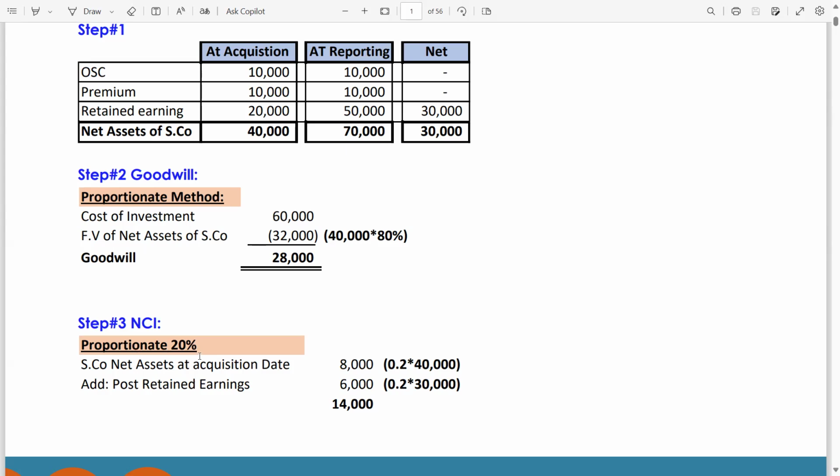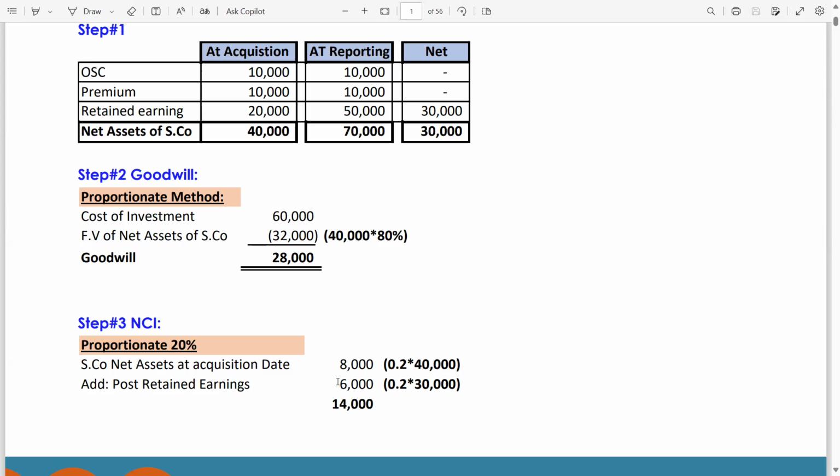So, proportionate 20%, the 80% we incorporate in the goodwill. Now NCI is the 20%. Why 20%? Because the 80% is acquired by the parent company. How to calculate the NCI value? S company, subsidiary company net assets at acquisition date times NCI percentage. NCI percentage is 20%. So 20% multiplied by 40,000 gives you 8,000, to which you have to include the